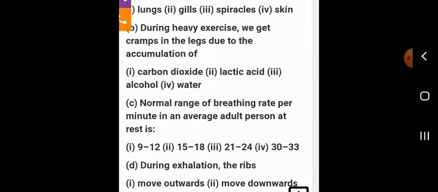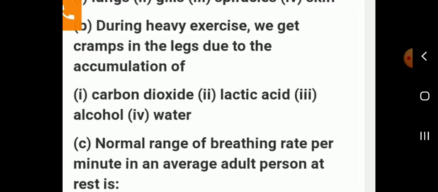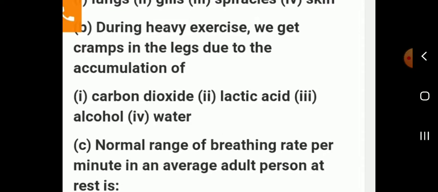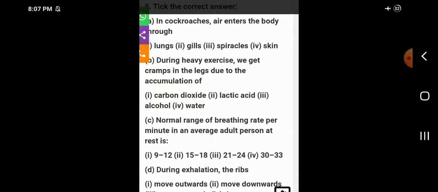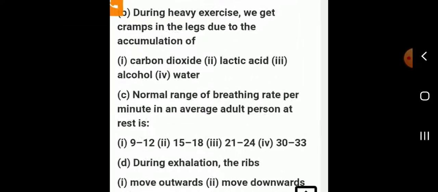Next, during heavy exercise we get cramps in the legs due to the accumulation of which one? Carbon dioxide, lactic acid, alcohol, water. Which one is the correct answer? Lactic acid. Okay.